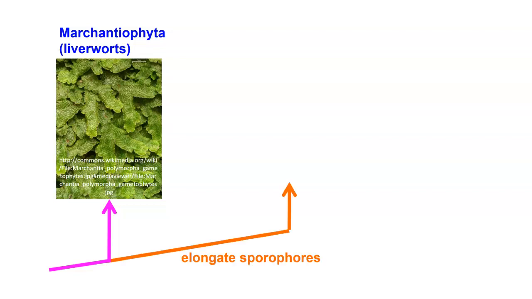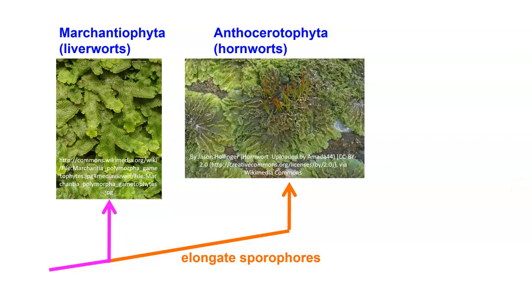We see a differentiation between these and those that have elongate sporophores, and those would be in the Anthocerophyta, phyta meaning plant, antho going back to anthers. And these are often what we call the hornworts. And the hornworts would look like something like that. And again, you can see this does not look like a very differentiated plant. It's a pretty sort of thing, very unique in what it looks like, but it's photosynthetic. And again, we're going to call this a hornwort.